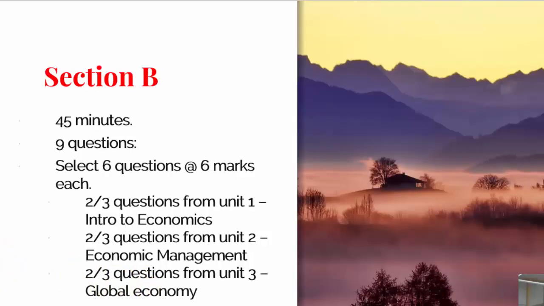And similarly for section B, it's exactly the same, obviously doing that in relation to criterion 2, the graph tables and diagrams, interpretation of data question. So again, from unit 1, introduction to economics, is 2 out of 3, and so on and so forth, as you can see here in relation to unit 2 and unit 3.